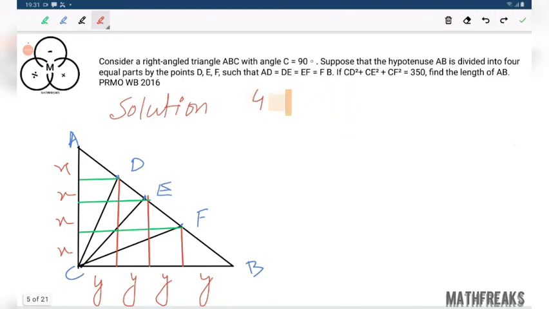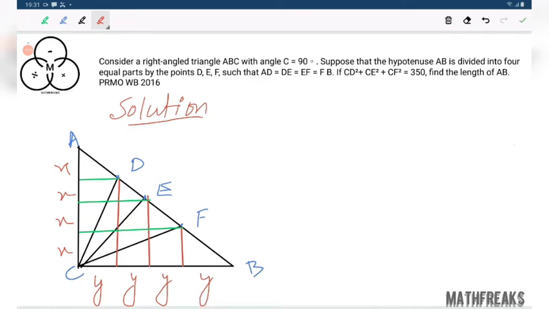So that was the system of dropping perpendicular that I was showing. It's a very useful system, at least for solving problems of Pythagoras theorem. Not only Pythagoras theorem, in angle chasing also, this is really useful. Now we have the value of CD square plus CE square plus CF square.